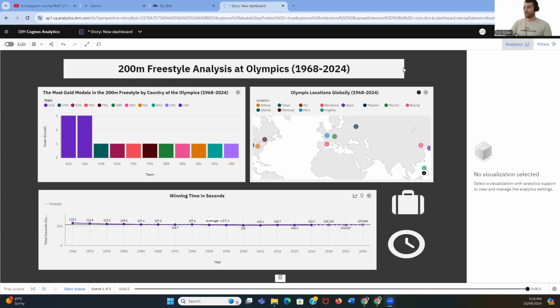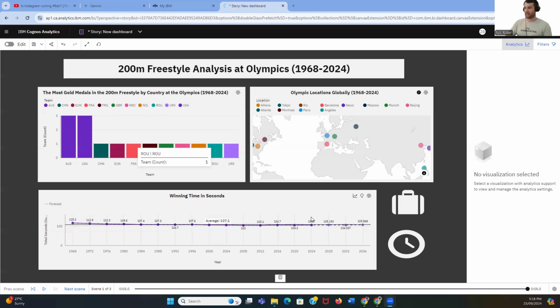Okay, so as we can see here, this is an IBM Cognos Analytics dashboard. The data I retrieved from Kaggle, and the data set went to 2020, and I just added in the 2024 Olympics manually to that data set to bring it all together.